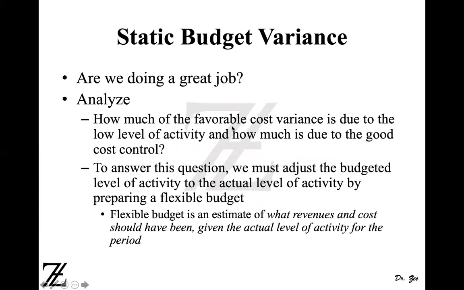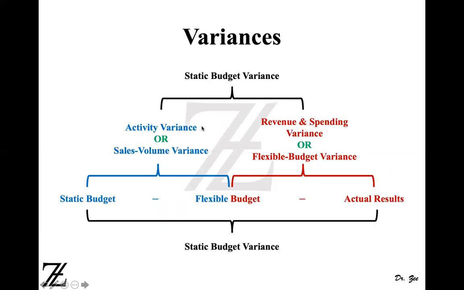We are looking for how much of this favorable cost variance is due to low level of activity, how much is due to the good cost control, right? So in this diagram, we have both. Activity variance or sales volume variance is going to give you the variance due to lower or higher level of activity. And on the other side, the revenue and spending variance, also known as flexible budget variance, is going to give you the variance due to good or poor cost control, right?